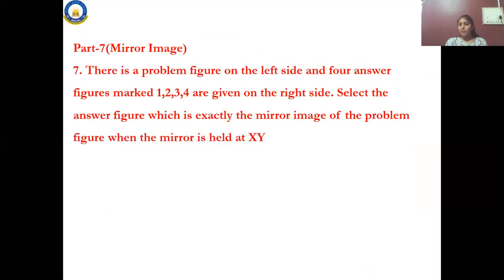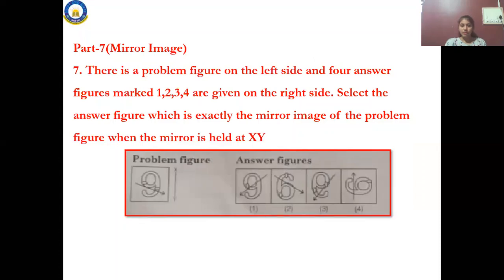Okay. As I said, mirror images. You are all familiar with your mirror surface, right? Okay. There is a problem figure on the left hand side, and then your answer figures marked 1, 2, 3, 4 are given on the right hand side. For every chapter it is the same. Okay, the answer options will be on the right side except the first chapter, that is odd man out. There you have to pick out, because 4 figures will be given, 3 will be the same, and you have to pick out the odd one. But all the rest of the chapters contain figures on the left side and then options on the right side.